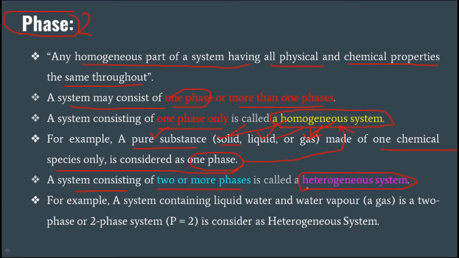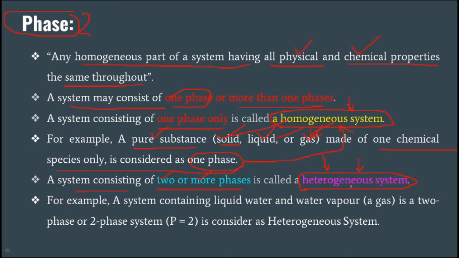Here we will discuss only the heterogeneous system when discussing phase equilibrium, because the phase rule is applicable only for heterogeneous systems, not for homogeneous systems. A heterogeneous system consists of two or more phases which differ in chemical and physical properties.